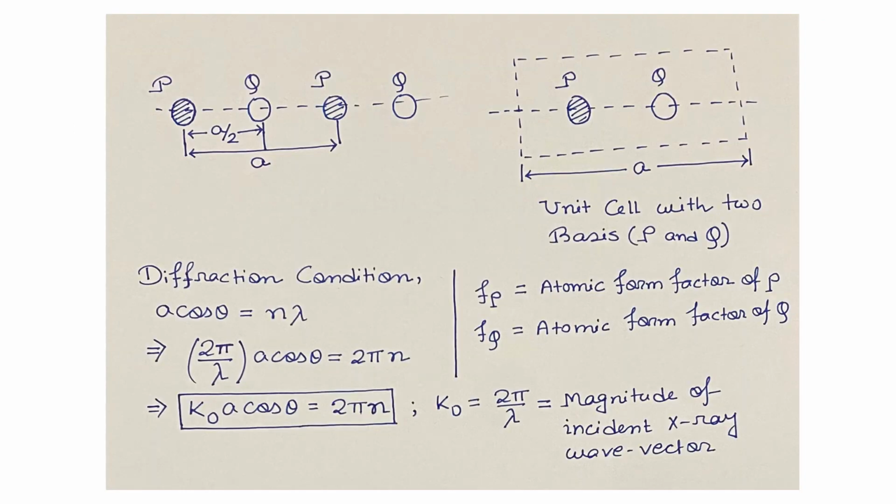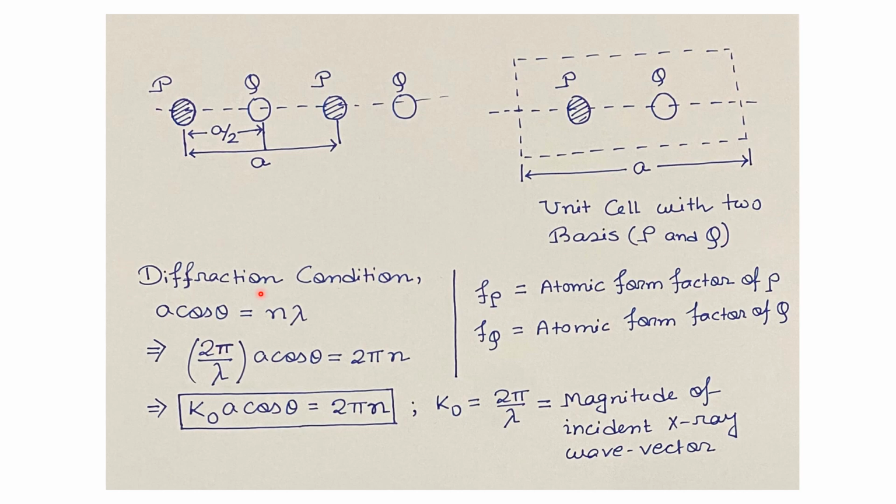According to the question, we have to deal with this diatomic chain of atoms P and Q, where the distance between consecutive atoms P and Q is A by 2 and the lattice constant is A. If we look into this one-dimensional crystal structure carefully, then we can find that the unit cell of this crystal structure will be this. This unit cell consists of two bases, that is P and Q. From now onwards, we will use only this unit cell for our future calculations.